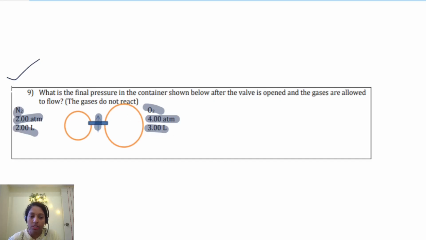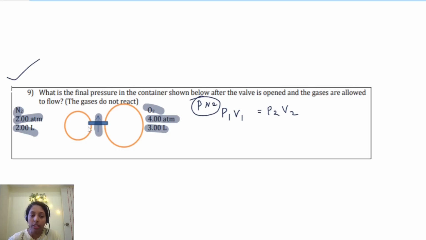So when the valve is open, you are expanding, the volume is increasing. So pressure and volume are related, all others are the same, correct? Pressure and volume is related. So you can think about P1 V1 is equal to P2 V2. So initially, the partial pressure of nitrogen, we can do individually. That's the only way you can do it. Okay. Now, what about the partial pressure of nitrogen?